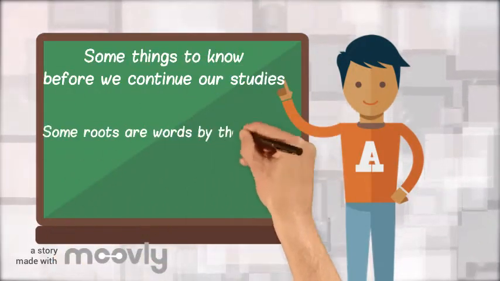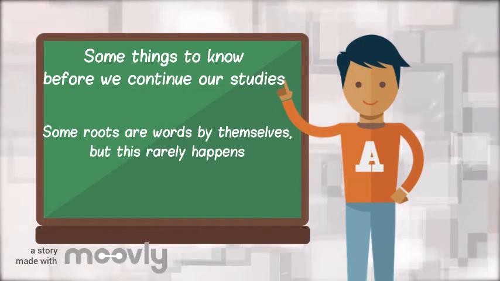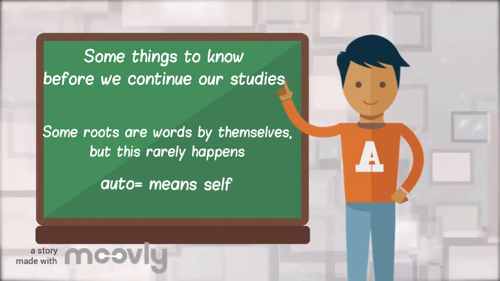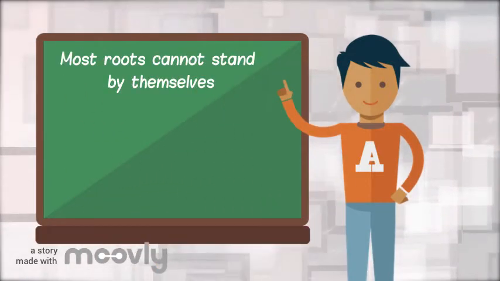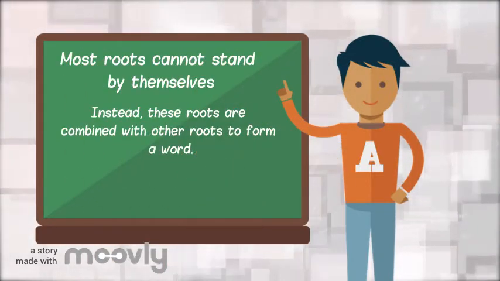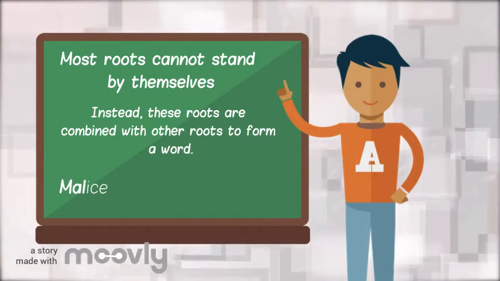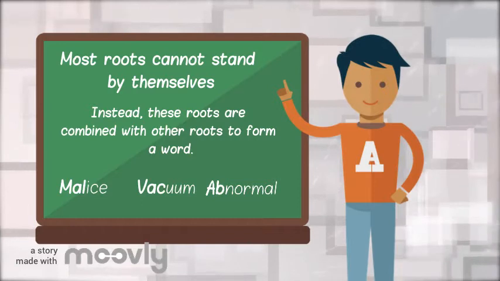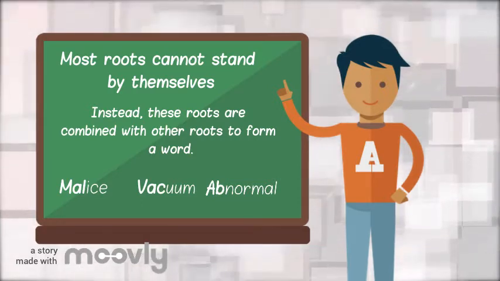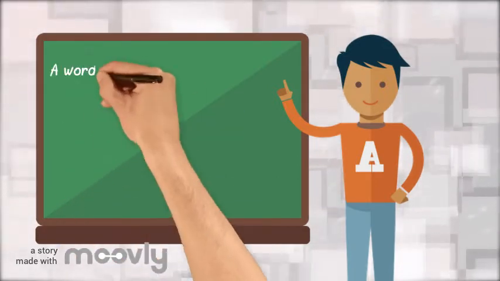Some things to know before we continue our studies is some roots are words by themselves. For example, auto means self. Most roots can't stand by themselves. Usually you have to put them together to form other words. We can't just say mal or vac or ab. Those are roots. You have to put them together with words to make it make sense.